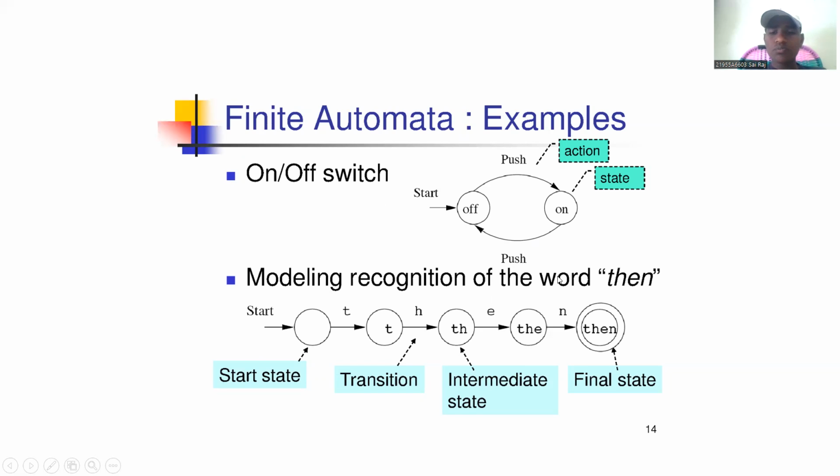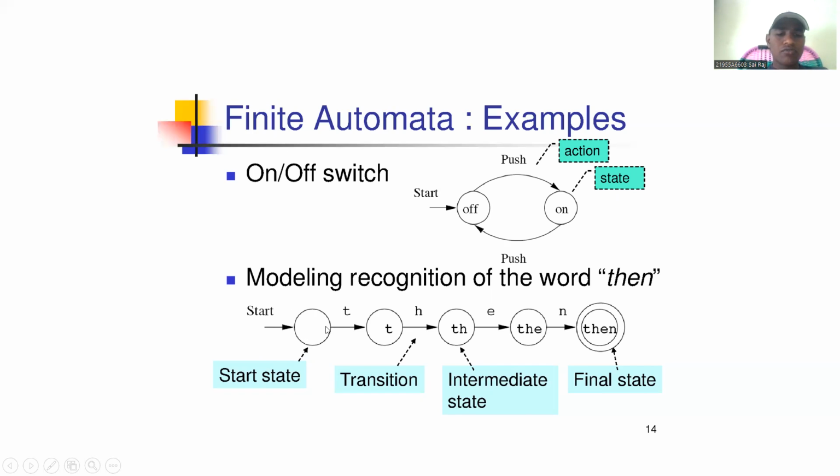Modeling recognition of the word "then". If a compiler wants to recognize it, it should recognize first T, then H, then E, then N. The N should end in the final state. Then only it will recognize it as the word "then". First, the start state is indicated by an arrow.